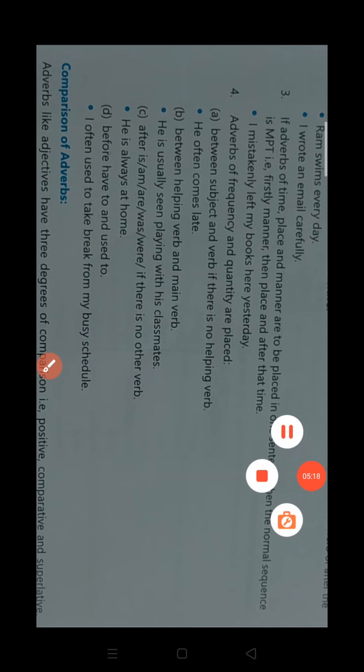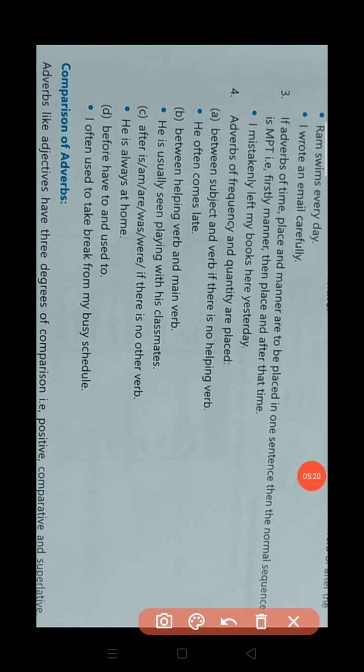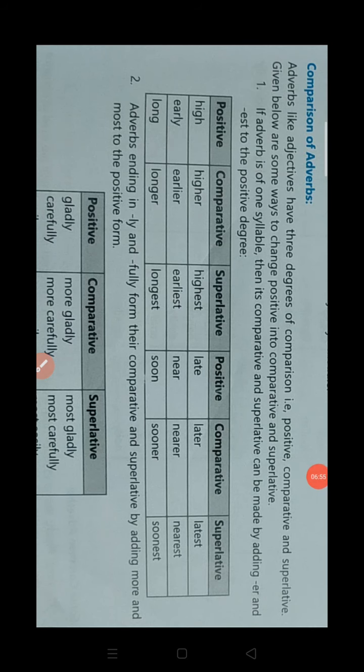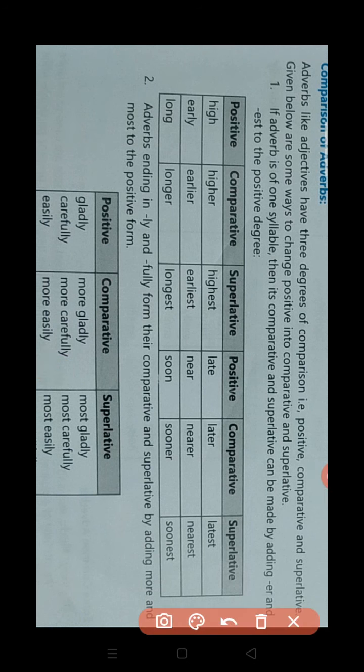Again, I'm telling you here, if a subject and one main verb are given, then we have to use it between these two, the subject and the main verb. If a helping verb and a main verb are given, then we have to use it between the helping verb and the main verb. If is, was is given, it means only a helping verb is given and no other verb is there, then we have to use it just after the helping verb. In the next, if have to or had to is there, use it after the subject or just before used to, have to or had to.